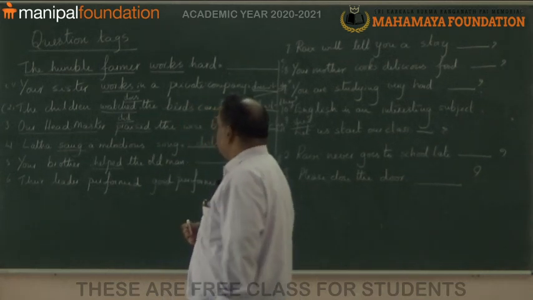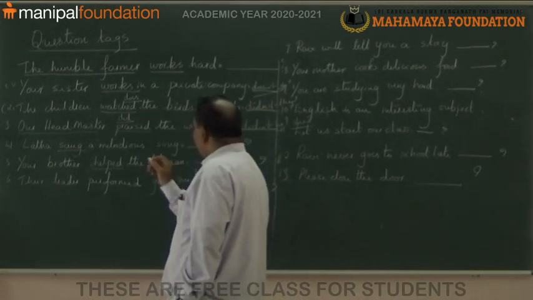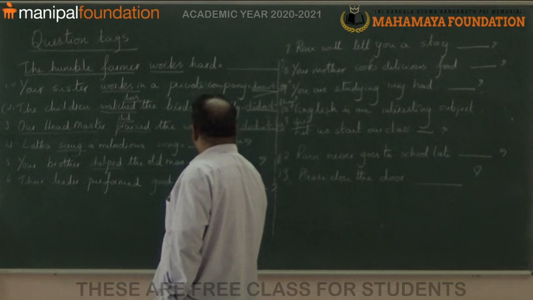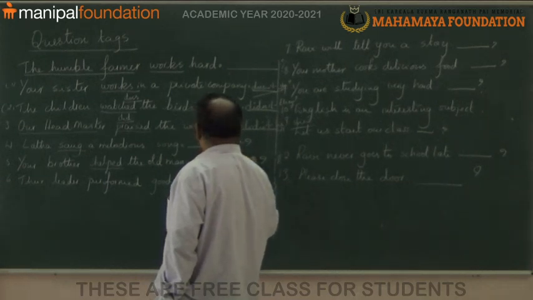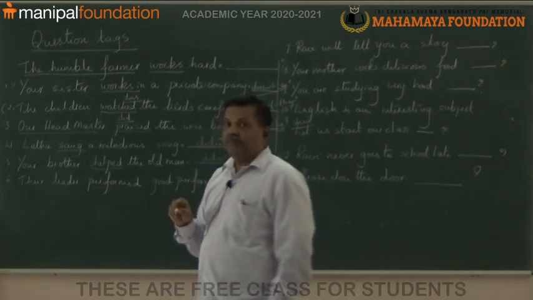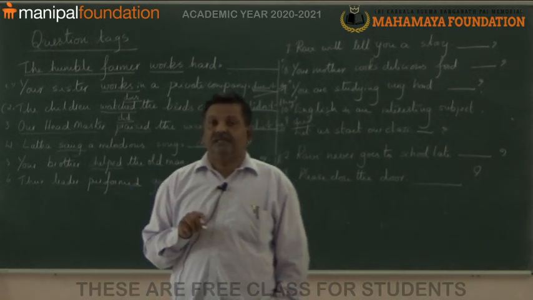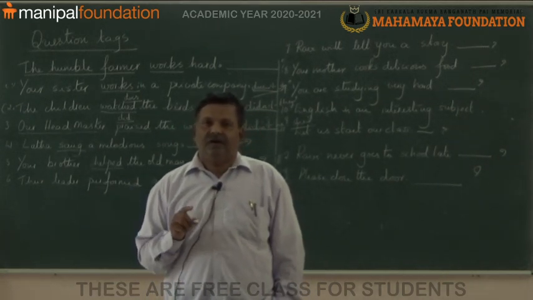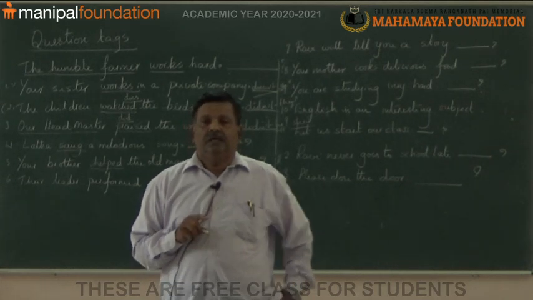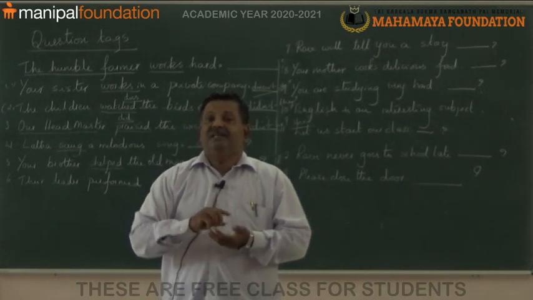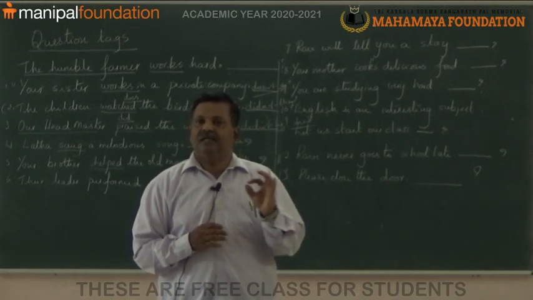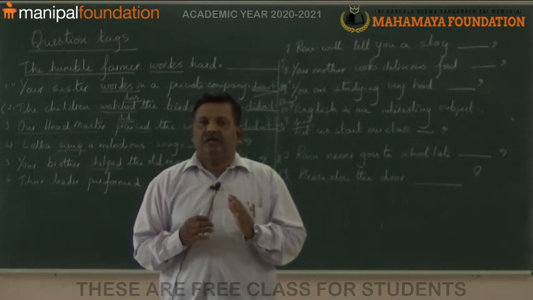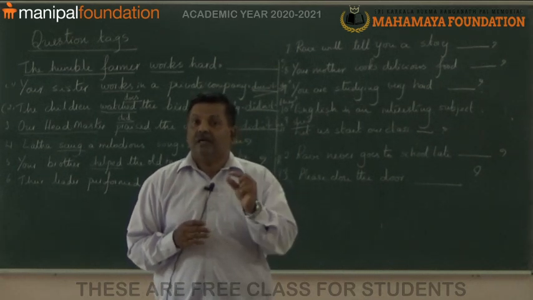So, helped means did help. So, here didn't he. Brother means he, sister means she, father means he. So, we have to look at the gender of the subject. If the gender is female, she. If the gender is male, he.